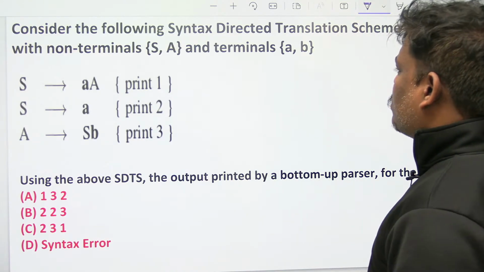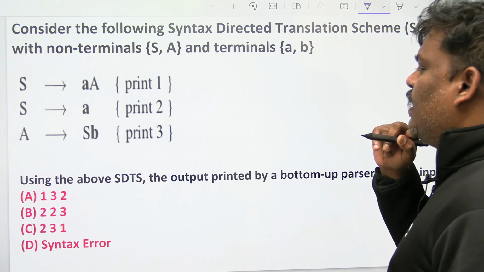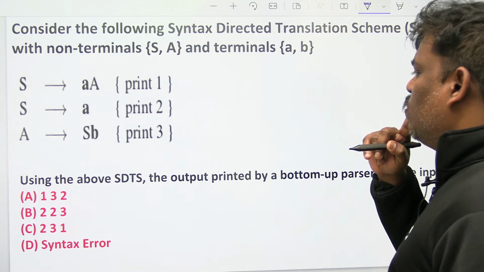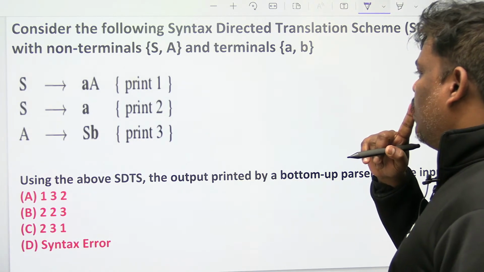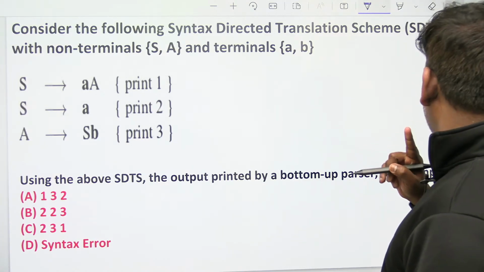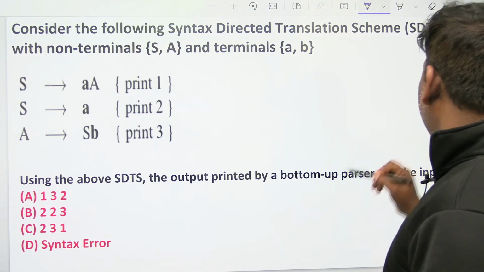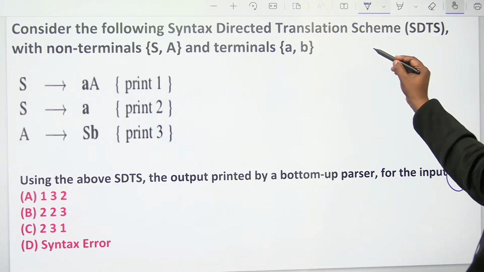First to draw the tree. S goes to AA, S goes to A, A goes to SB, that is also okay. And S goes to A termination. And one more thing, input string is what? AAB. Input string is AAB. It's a very simple one. 2 times A required. I think it's a very small path.